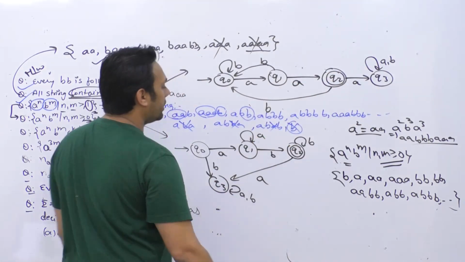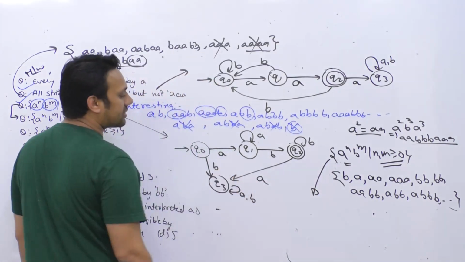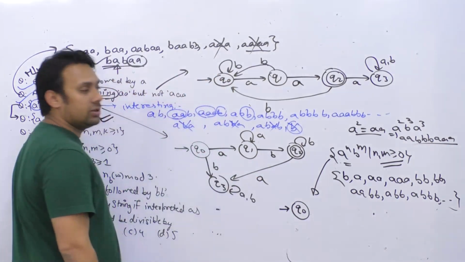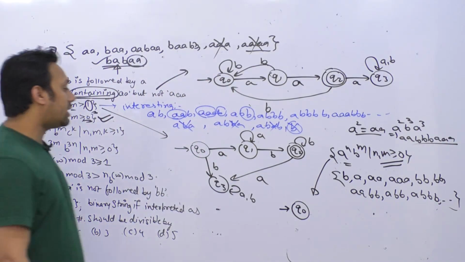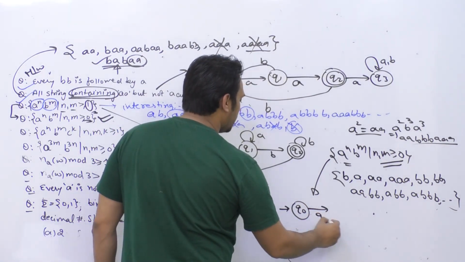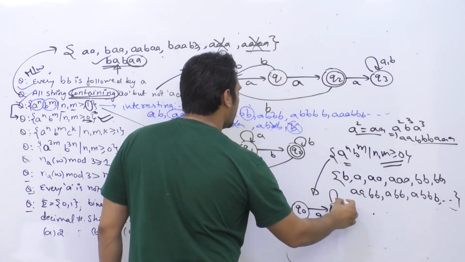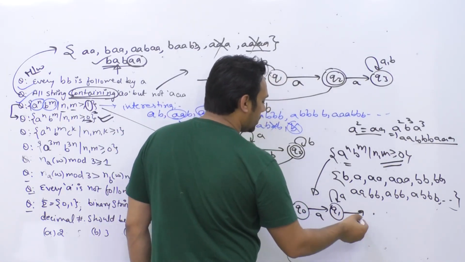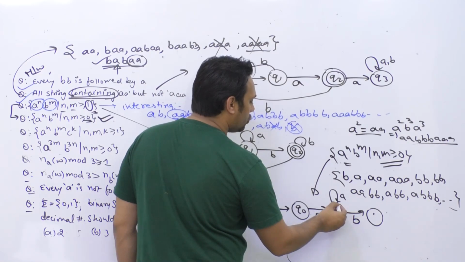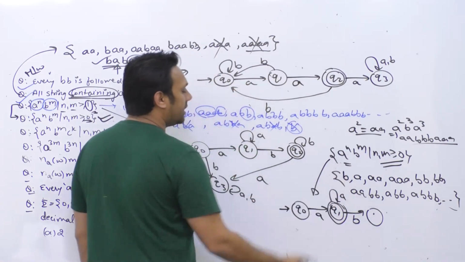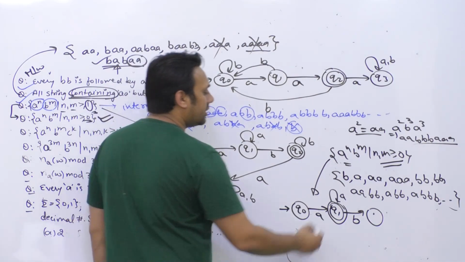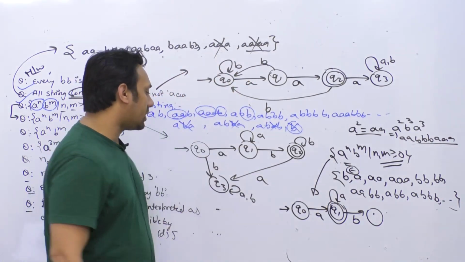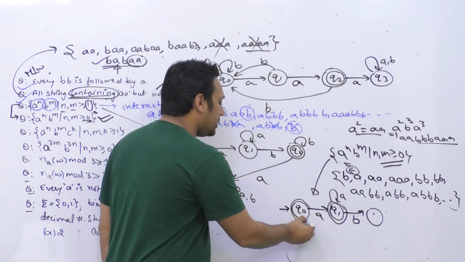So if you try to make a DFA for this, it will be slightly different. You have the initial state Q0. In the beginning if you get a, you will go to the state Q1, where you can have only a, but if you get a b, then you should only get b. This should be a final state, because single a, double a, all these should be accepted. Even epsilon should be accepted because in this language epsilon is also present, so the initial state should also be a final state.